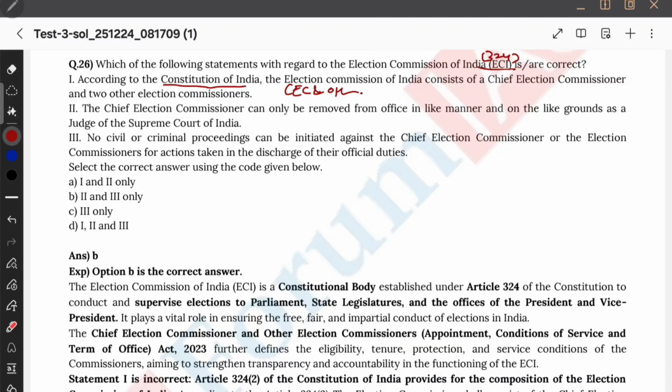But this provision is not in the constitution. Okay, the chief election commissioner can only be removed from office in like manner and on like grounds as a judge of the Supreme Court. This is correct. His removal process is similar to that of a judge of the Supreme Court, and no civil or criminal proceedings can be initiated against the CEC or election commissioners for action taken in discharge of their official duties. That is also correct. Option B. Yeah, that is the immunity that they are getting. So no civil or criminal proceedings can be initiated against the CEC. So that is actually 100% correct.